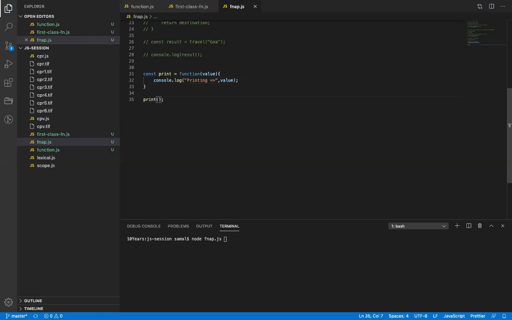Yes, sir. Right, it's a correct one, no? What's wrong with this? Nothing wrong here, right? It will still print 10, right? So I'm assigning a function to a variable. Variable is a constant. That means I cannot reassign this variable, but I can use it.